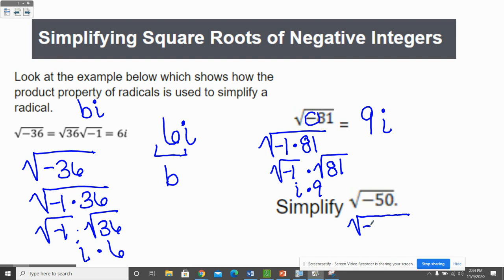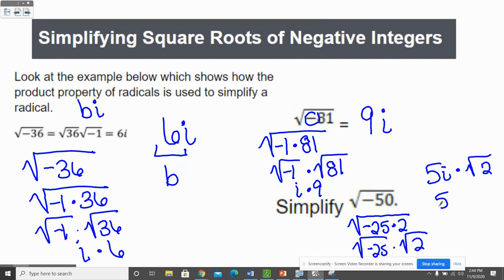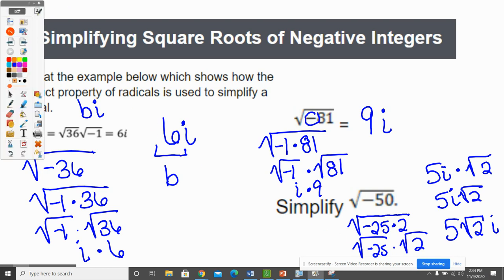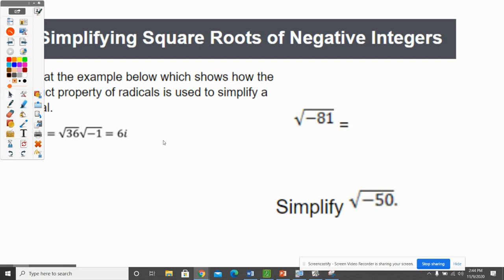So a perfect square would be negative 25 times 2. Those are the same thing. The square root of negative 25 times the square root of 2. Square root of negative 25, we just talked about that. That's 5i times the square root of 2, which cannot be simplified. There's nothing really wrong with this. In fact, I've taken classes where we just write the answer like that, but this particular text does want you to put the whole number part in front. So 5 square root of 2 and then the i afterwards. Just make sure that the i doesn't fall underneath your square root.